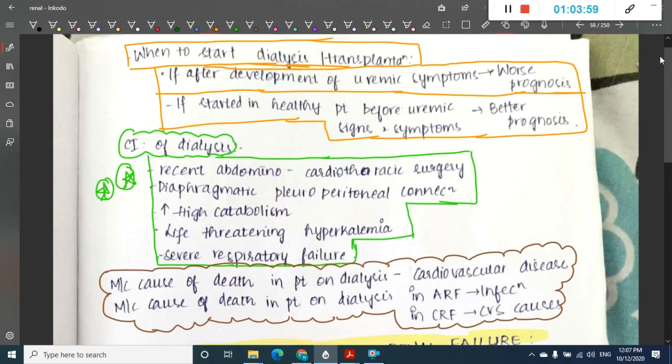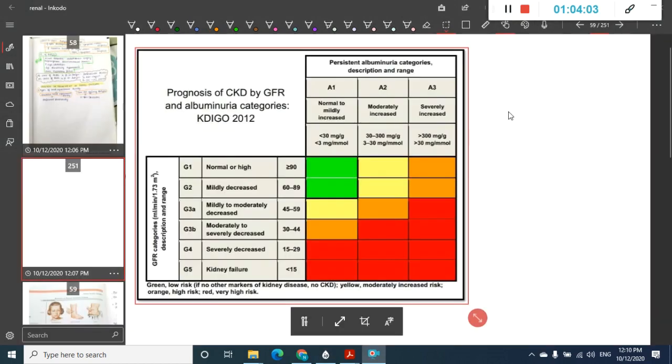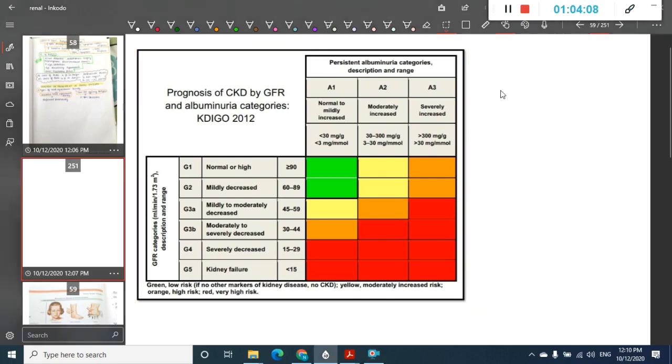I will show you some pictures which are important in chronic kidney disease and end the topic here. I could not find many pictures because it is a clinical condition, and all the histology and ultrasound features will be according to the cause of chronic kidney disease. If there is glomerulonephritis, you will have features of glomerulonephritis.